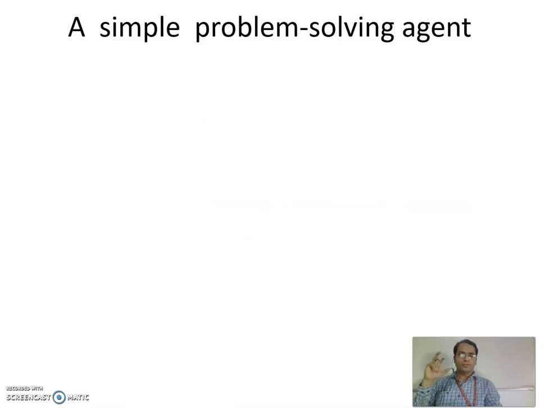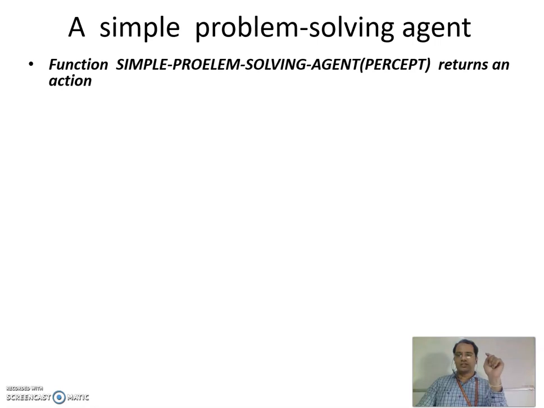Now for a simple problem solving agent, please try to figure out what would be there in the function of a problem solving agent. A problem solving agent has to do some action, so the function should return some action. What will it be given as input? The input would be whatever it is receiving from the external environment, the current state. The current state is understood using perception. So the percept is the input and the output is an action. So I can write the function: function simple problem solving agent, percept is the input, and it returns an action.